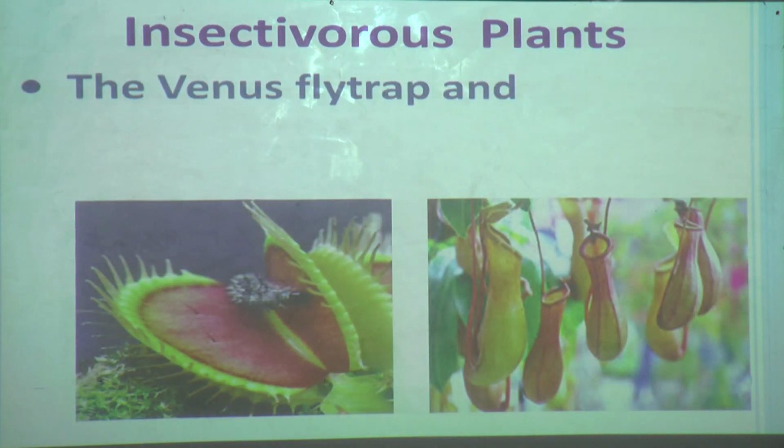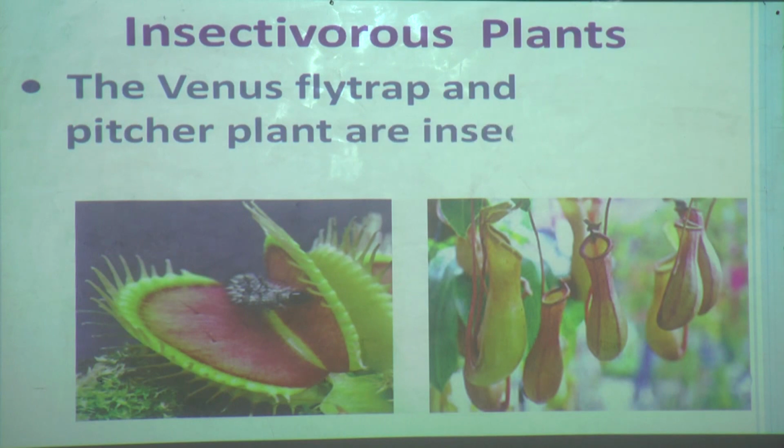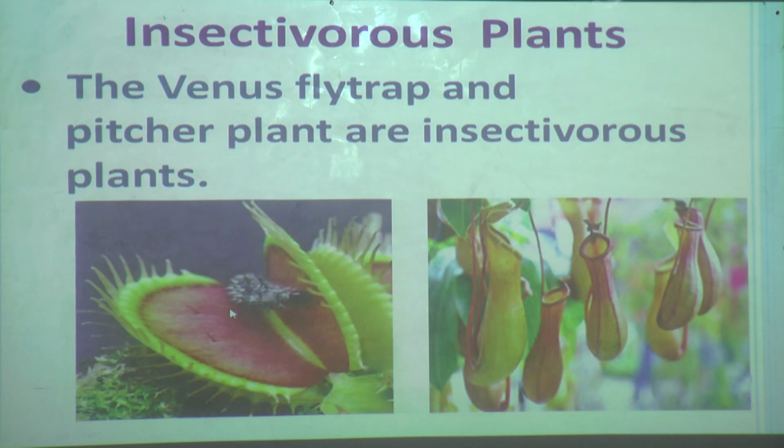The Venus flytrap and pitcher plant are insectivorous plants. See here, this is the Venus flytrap and this is the pitcher plant. These are examples of insectivorous plants as they eat insects.